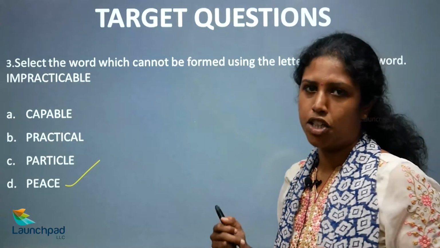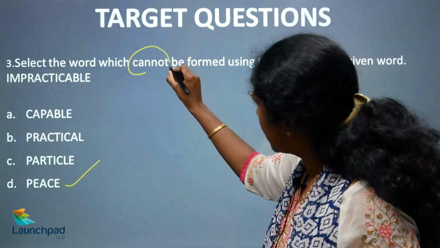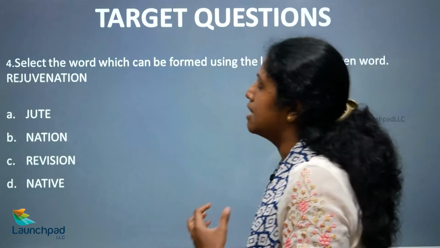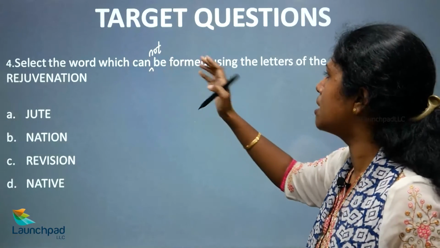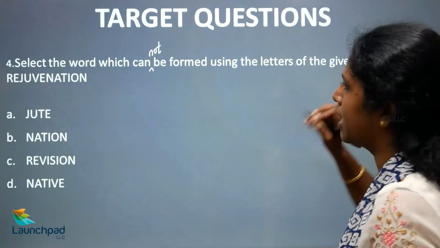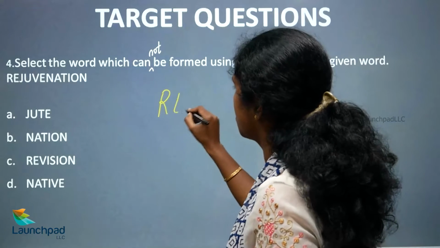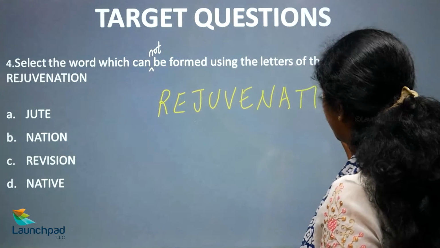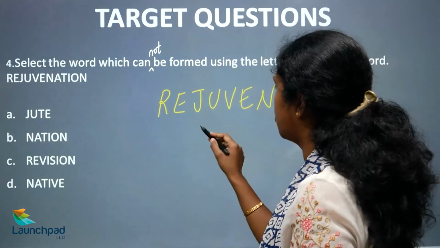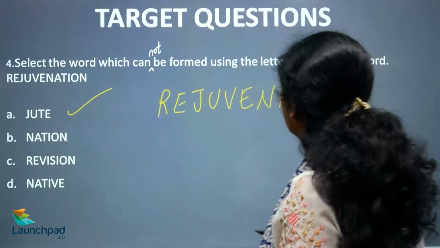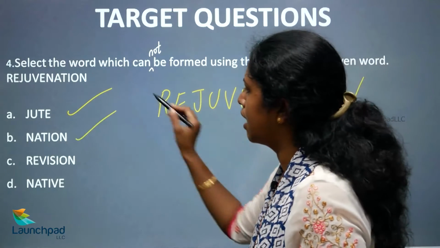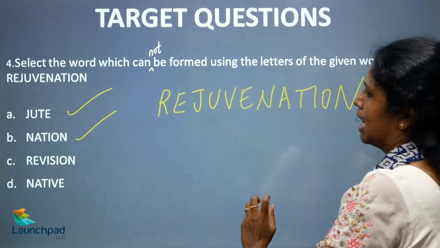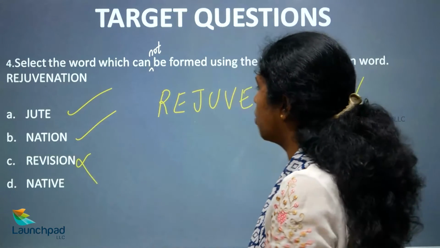We need to be very sure whether they are asking for cannot or can in the particular question. Next, select the word which cannot be formed using the letters of the given word: rejuvenation. Rejuvenation means to feel refreshed. Can the word jute be formed? J-U-T-E, yes. Can the word nation be formed? Yes, N-A-T-I-O-N. Revision, R-E-V-I, where is S? S is not there, so it cannot be formed. Then what about native?